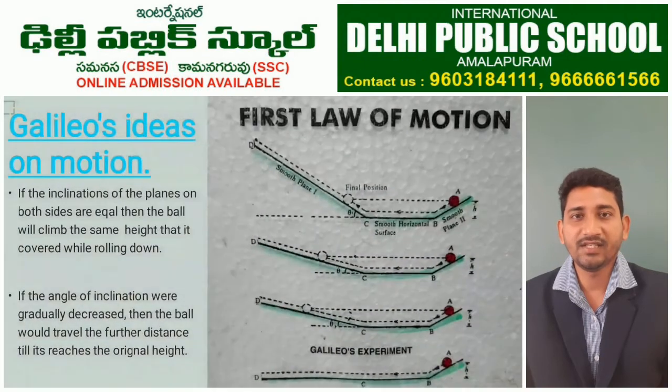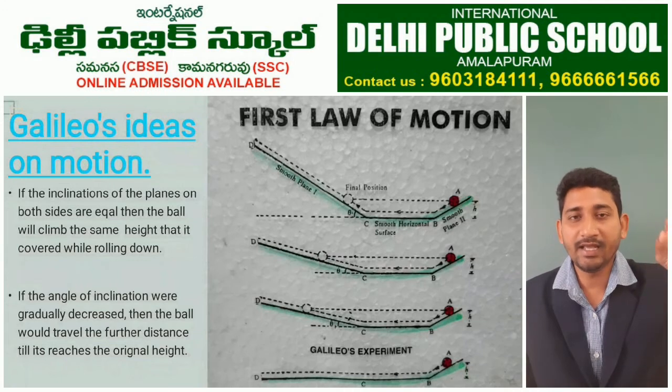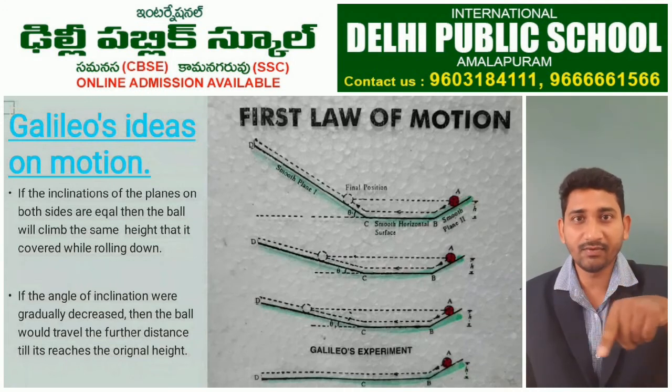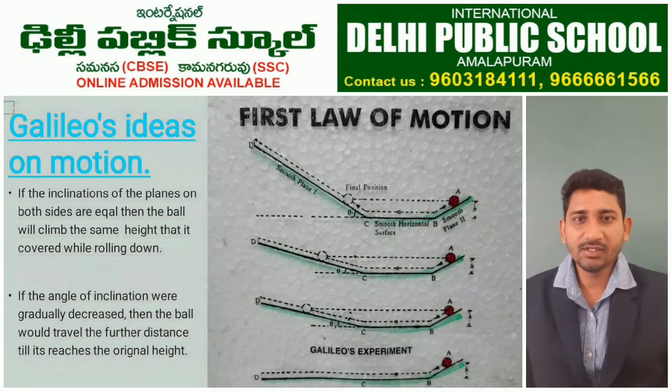For example, take the left side as A, and keep a ball on the left side, and the right side as B, at the same height in the shape of a U. If you release the ball on the left side, what will happen? The ball will travel along the U and reach the highest point on this side if the surface is frictionless.